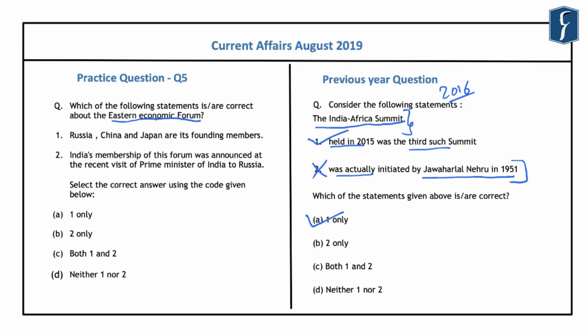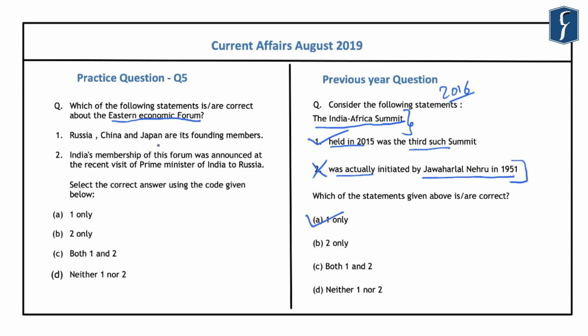Now, based on this, the question that we have found is: which of the following statements is or are correct about the Eastern Economic Forum? This Eastern Economic Forum was in news because the Prime Minister of India visited this forum at its 5th meeting. And it was at this summit that the Prime Minister launched the Act Far East policy for Russia and announced a support of $1 billion. So in this context, the first statement is that Russia, China and Japan are its founding members. And the second statement is that India's membership of this forum was announced at the recent visit of the Prime Minister of India to Russia.